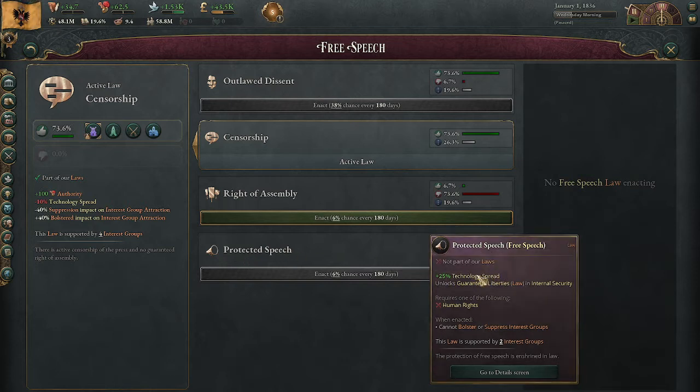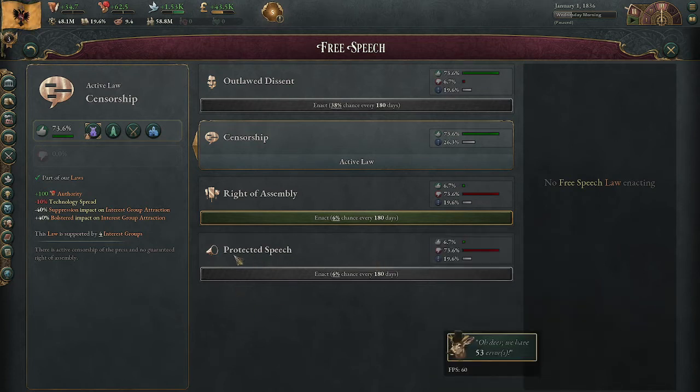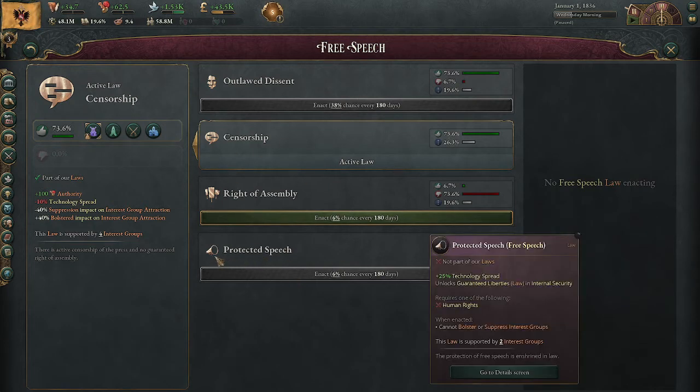25% extra tech spread in the mid game is huge. That is a lot of extra technology that you are going to be getting. And it really is going to help you rapidly outscale the rest of these, but it is one of those things that the longer you have it, the stronger it is.